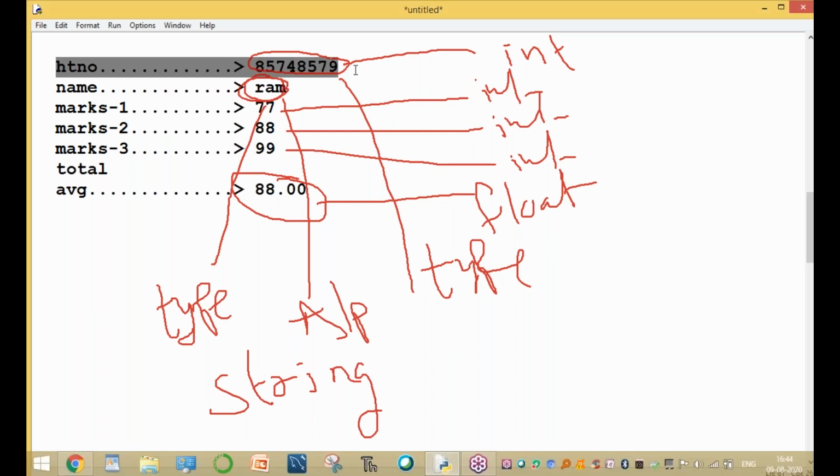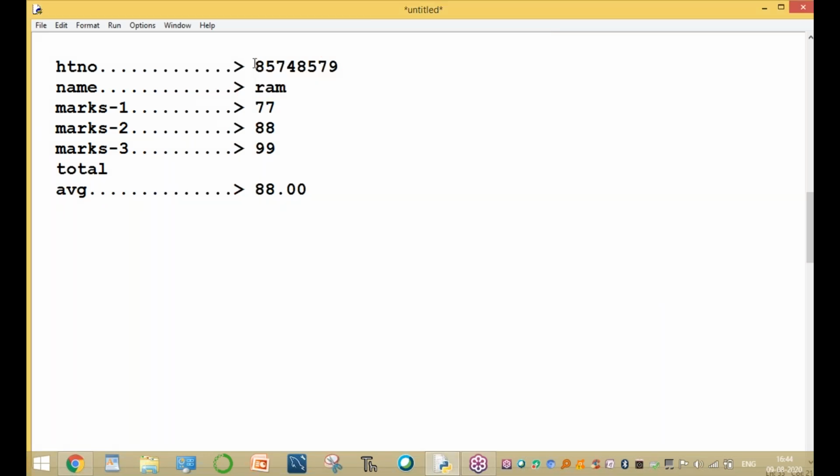So hall ticket number has only numbers. In BTech it is different. For example, a BTech hall ticket number has some letters, college code, branch code, and so on, so it is a different kind of number. But in 10th class and intermediate, the hall ticket number contains only digits, so it is an integer type.